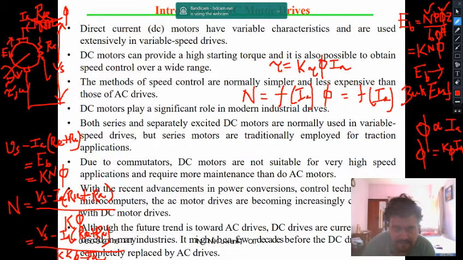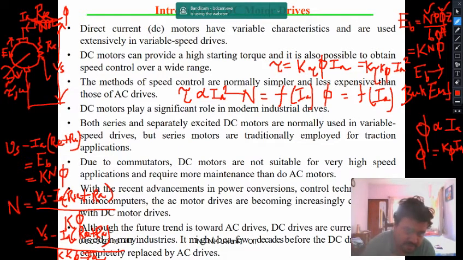Now what is phi? It is proportional to Ia. So substitute the value over here. So K tau K phi Ia square. So basically your torque here is proportional to Ia square. So the torque is proportional to the square of the armature current.